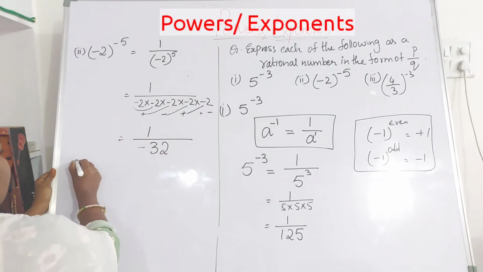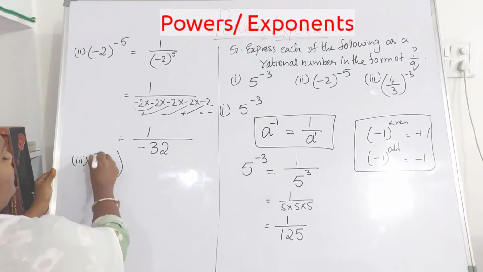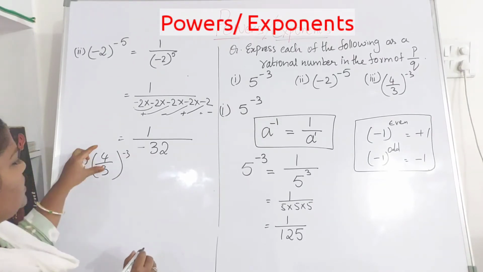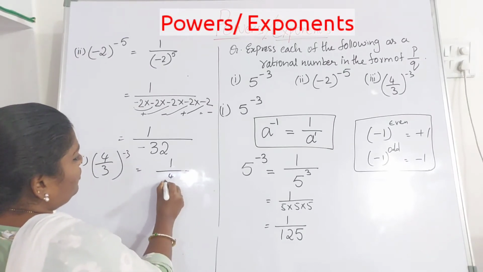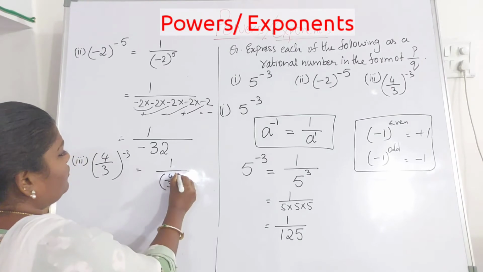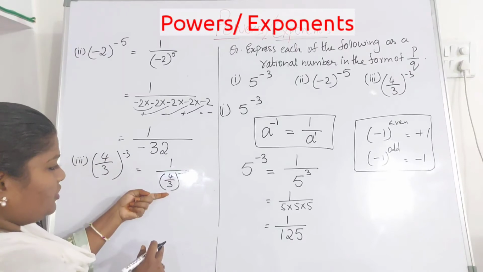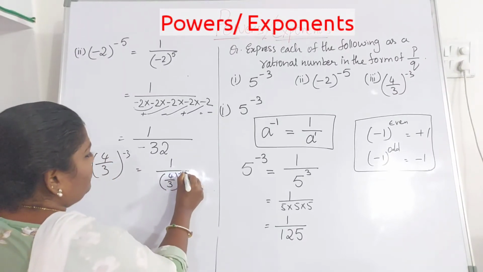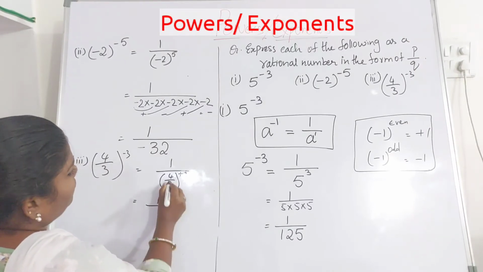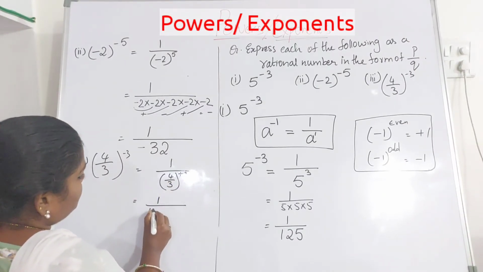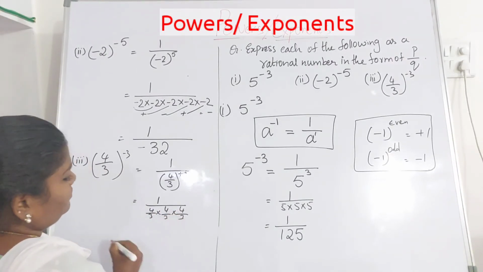So next one, 4 by 3 whole to the power of minus 3. So think 4 by 3 as A. So 1 by 4 by 3 whole to the power of minus. So because you have a minus, I have written it in the denominator, and the power will be plus 3. So this is nothing but 1 by 4 by 3 repeated 3 times. So 4 by 3 into 4 by 3 into 4 by 3.